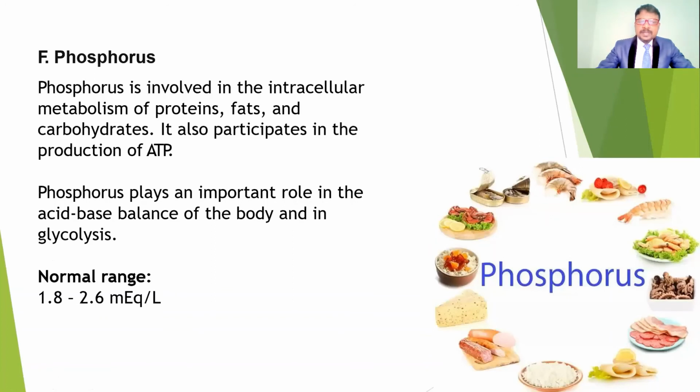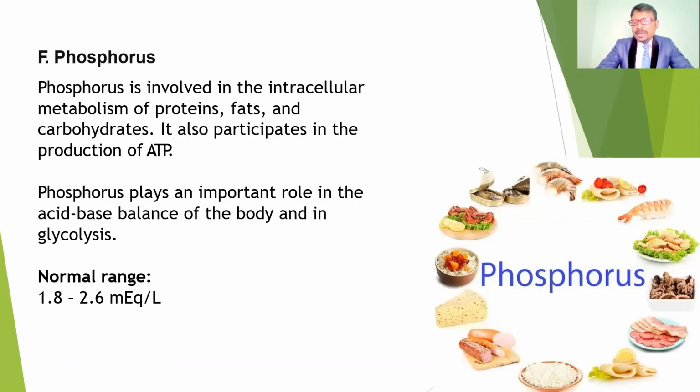Next one is phosphorus. Phosphorus is involved in the intracellular metabolism of proteins, fats, and carbohydrates. It also participates in the production of ATP, our energy. Without phosphorus, ATP would not be produced during the Krebs cycle. Phosphorus also plays an important role in the acid-base balance and in glycolysis, where it also has a main role in producing ATP.